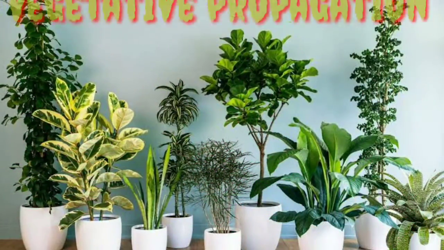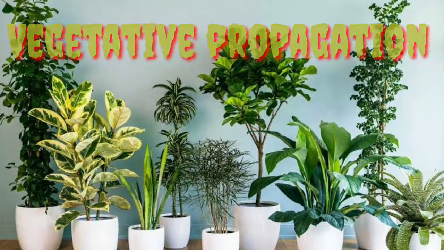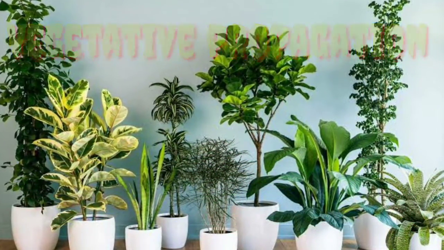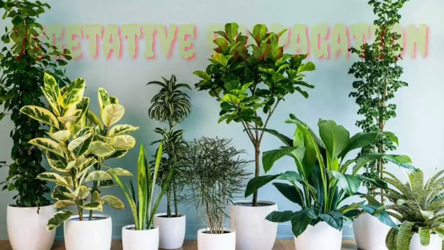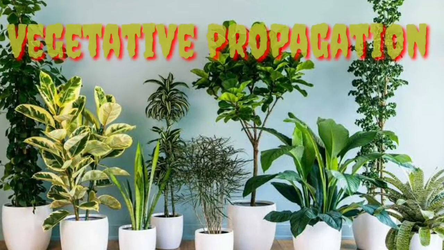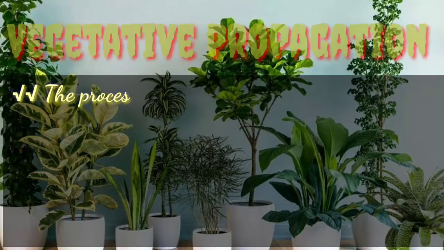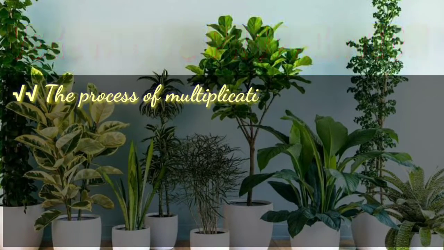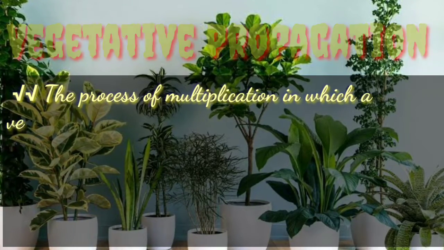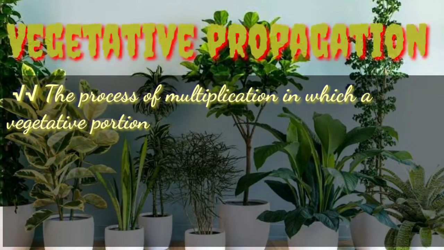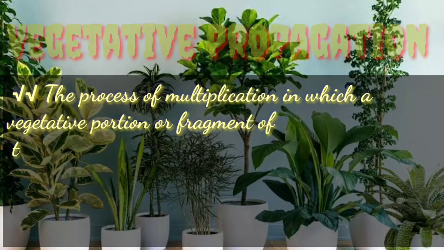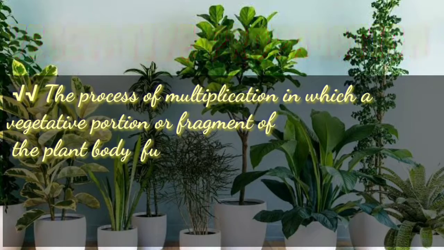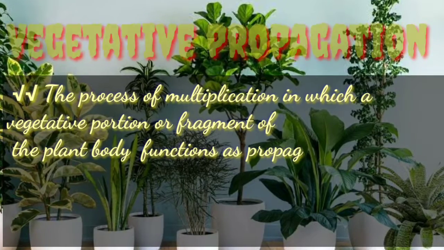Vegetative propagation is a type of asexual reproduction which takes place in plants only. In flowering plants, the plant parts like leaf, stem, root and bud all are capable of giving rise to new offspring. These structures are also known as vegetative propagules.